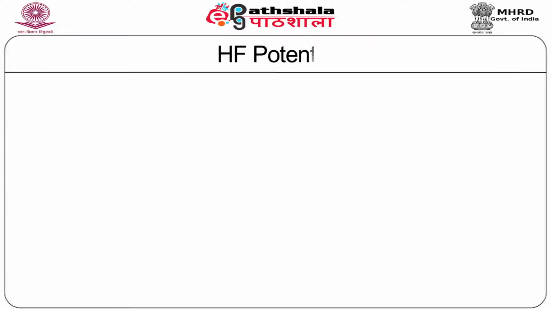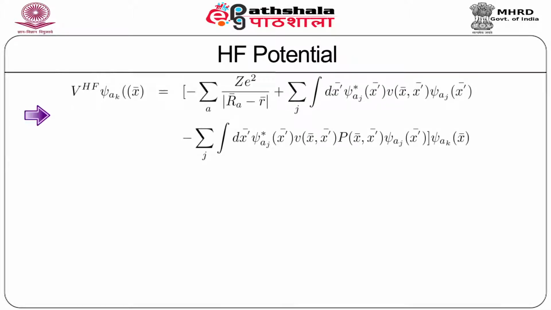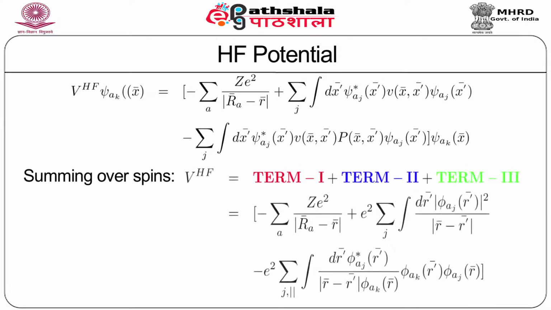The Hartree-Fock potential, as derived in the previous class, is given by this following expression. If we take this expression and sum over spins, we see that this actually consists of three contributing terms which are shown in three different colors as term 1, 2 and 3.